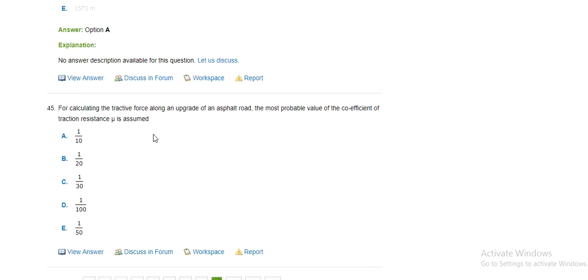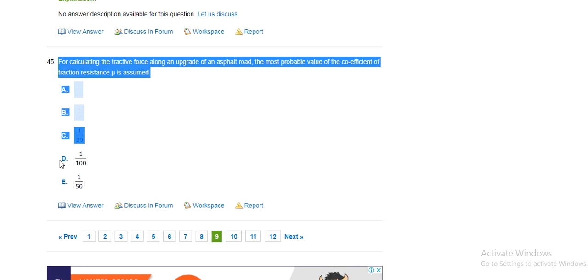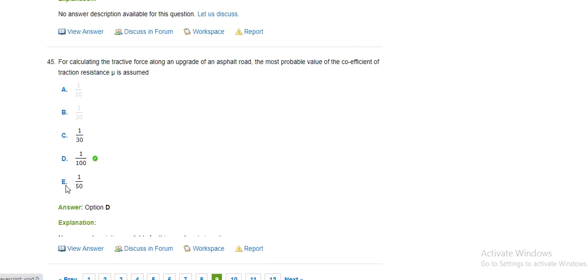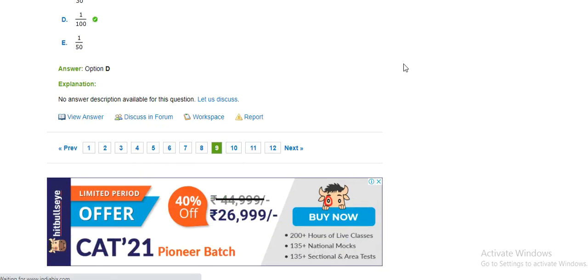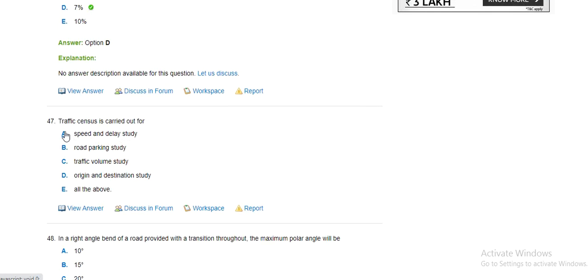Okay. For calculating the tractive force along the upgrade of an asphalt road, the coefficient of rolling resistance mu is said as 1 by 10, 1 by 20, 1 by 30, 1 by 100. Yes, answer is 1 by 100. Ruling gradient is limited to 5%, 6%, 7%. Traffic surveys is carried out speed and delay study, route parking study, traffic volume study, origin destination study, all of the above.